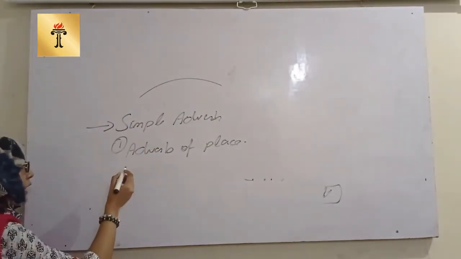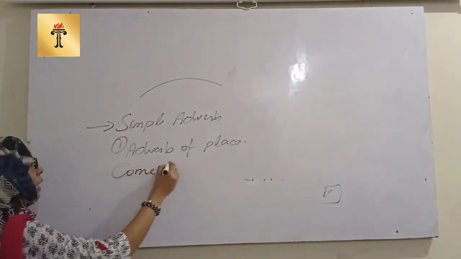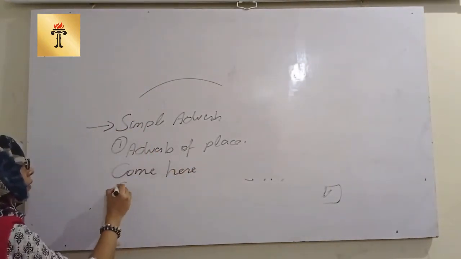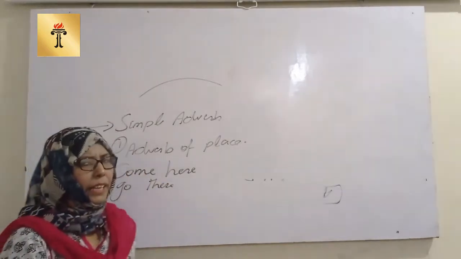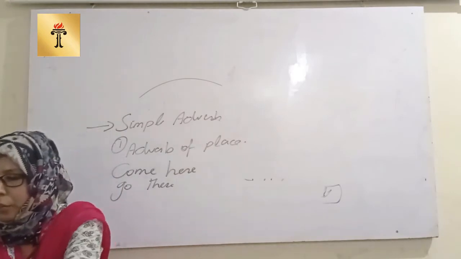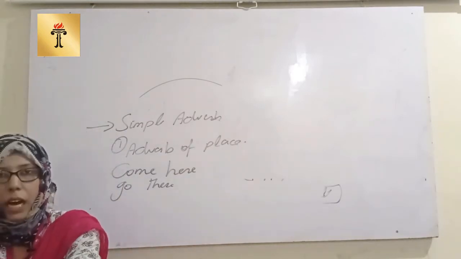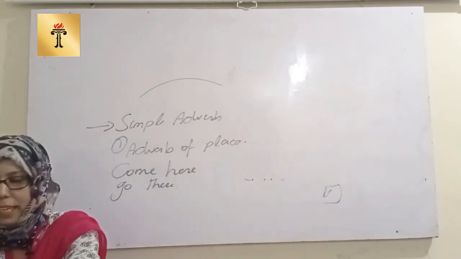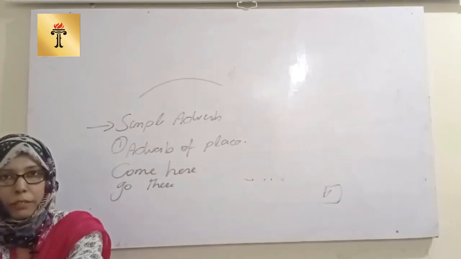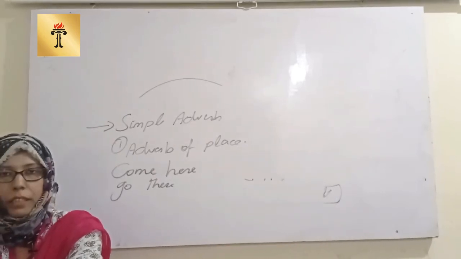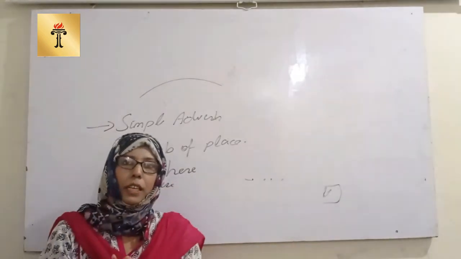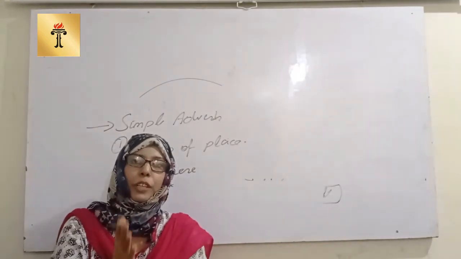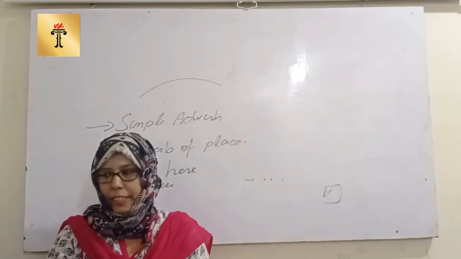For example: come here, go there. There are many other adverbs of place, like up, down, inside, outside, above, below, near, far, in, out. These are all words which can be used as an adverb in a sentence.